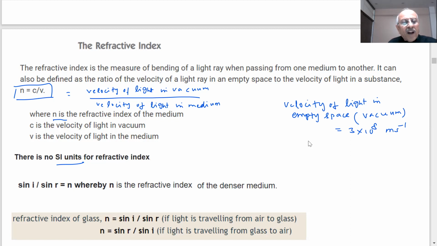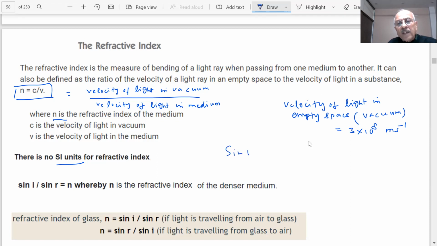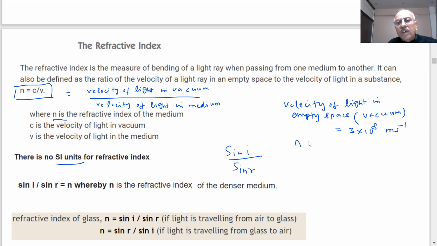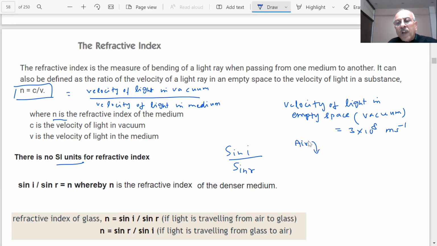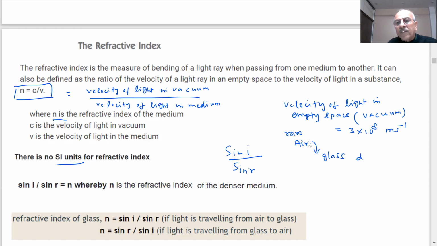So sine I by sine R, where n is the refractive index of the denser medium. When I use sine of I by sine of R, students, we defined that it is moving from, for example, air to glass. This is rare and this is denser medium. So it is the refractive index of the denser medium, the glass. If I reverse it, then what will be the refractive index of glass to air?